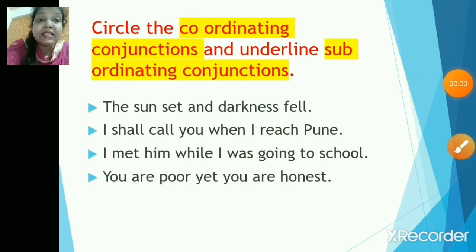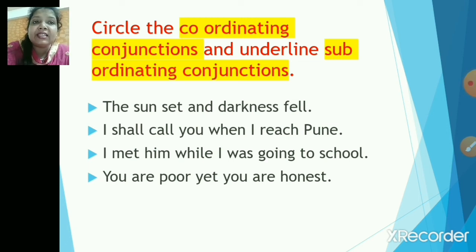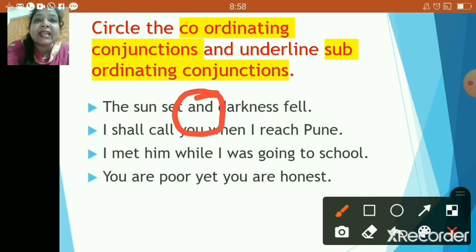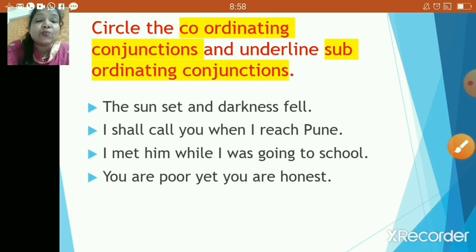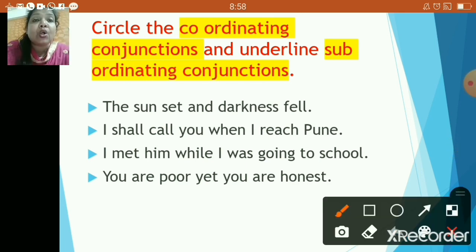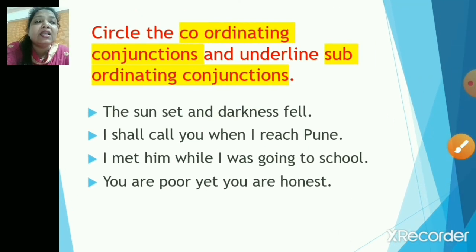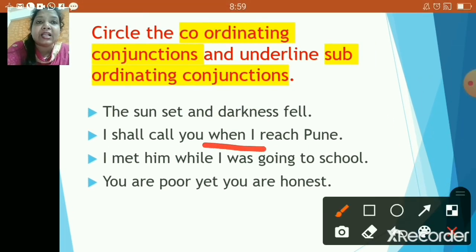Let's do it. Sentence: The sun set and darkness fell. So yes, children, this is your coordinating conjunction, right? So we have to circle the coordinating conjunction. All right. Now the next one. I shall call you when I reach Pune. So "when" is your subordinating conjunction, right? So yes, we have to underline the subordinating conjunction.